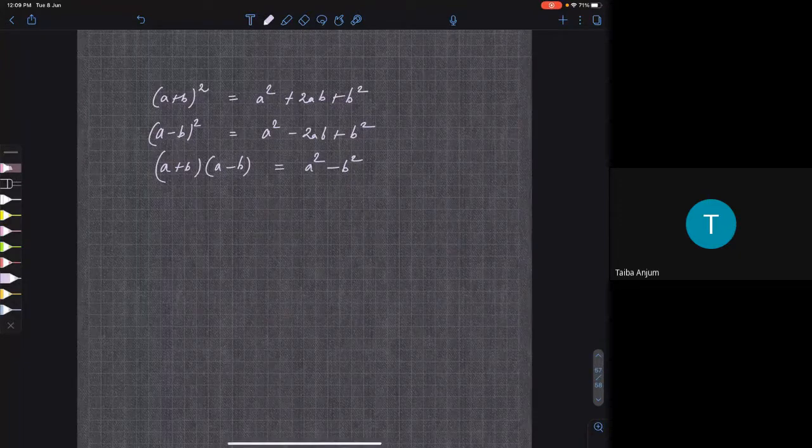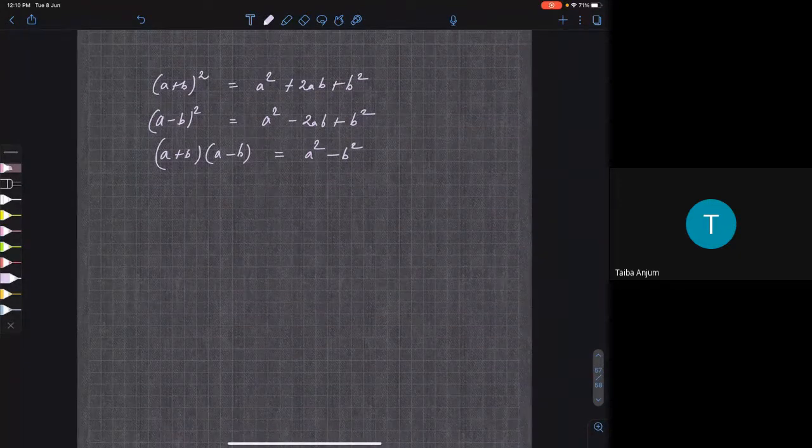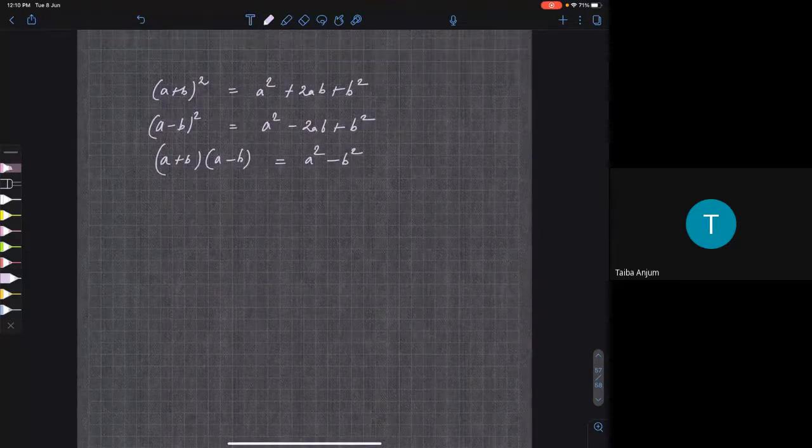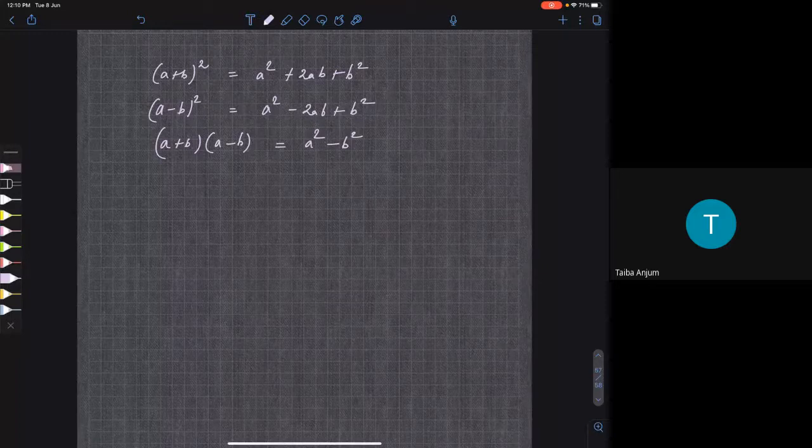There are some formulae that you need to remember. And I will explain where we got those formulas from later, because if I explain now it will be too much. So slowly I'll explain that. But before that you have to remember, anybody knows what is A plus B whole cube?